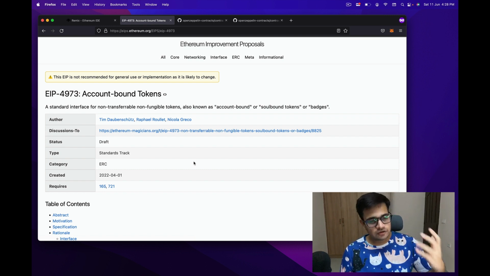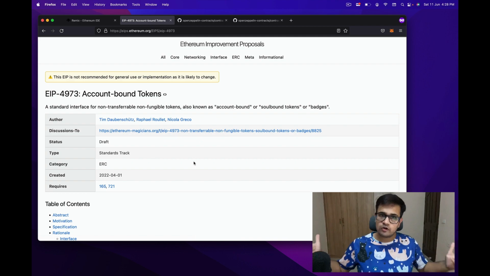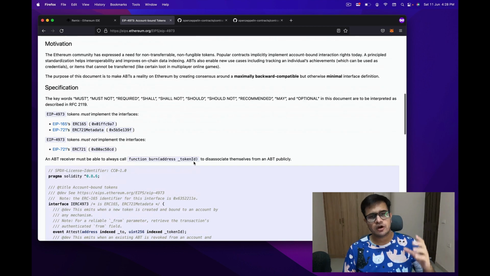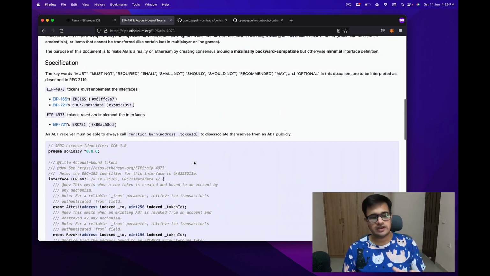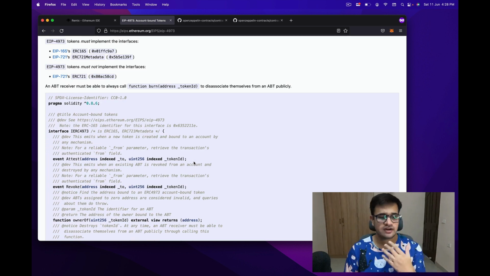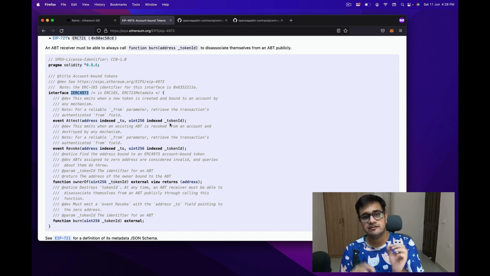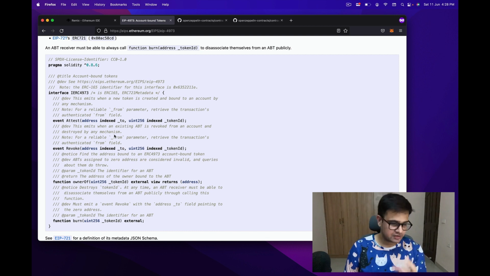Alright, so if you go through EIP-4973, which is for account-bound tokens or soul-bound tokens, you can just read through it. It's not a very big EIP, it's a very small EIP. But the biggest thing, the specification that we want to understand right now, is the interface of EIP-4973. This interface has four things: two events, two functions.